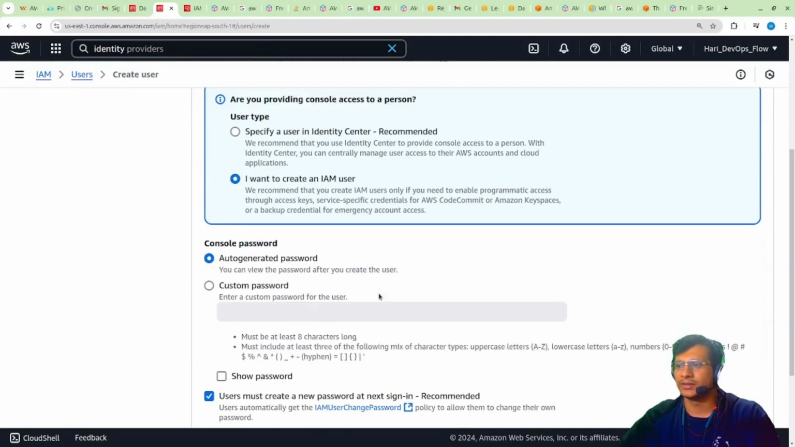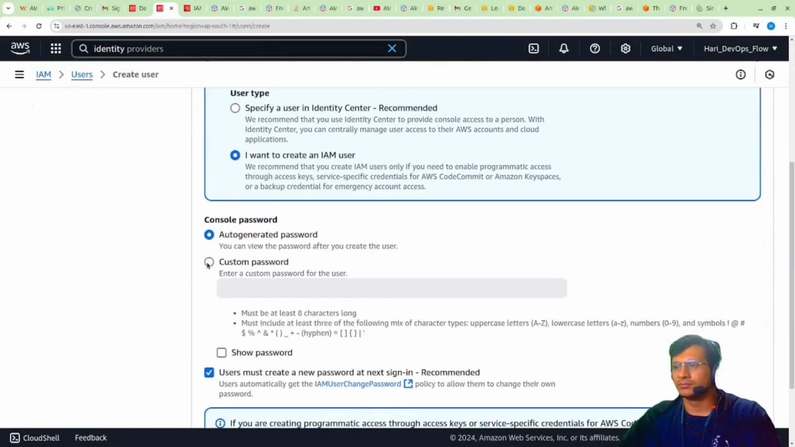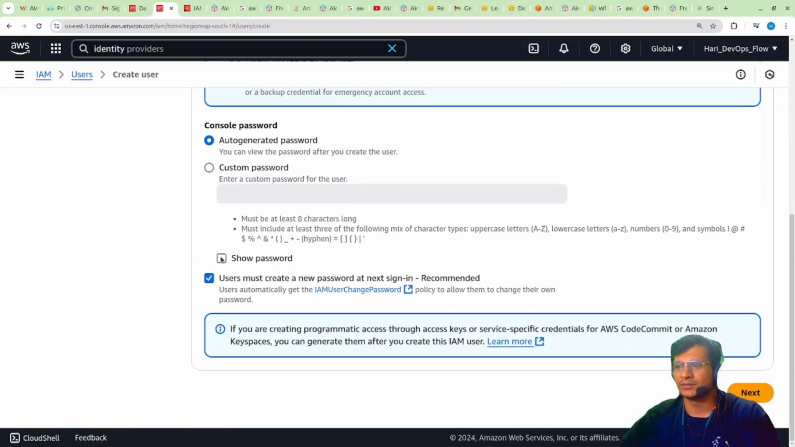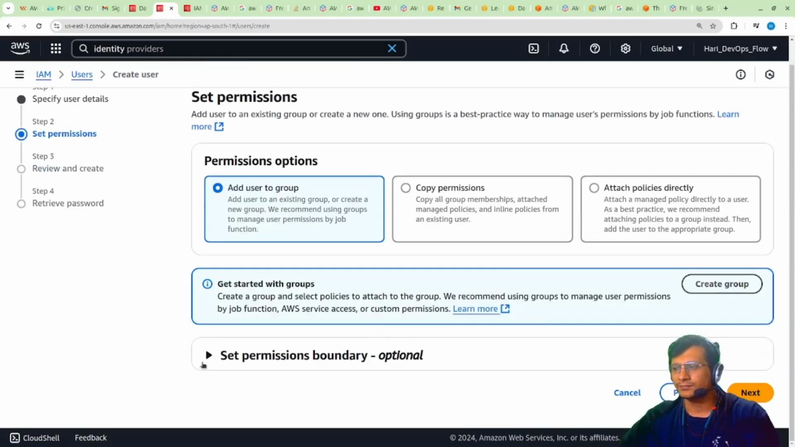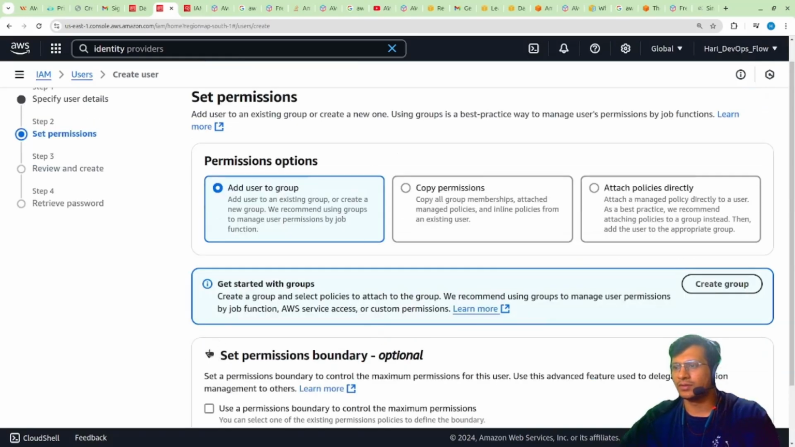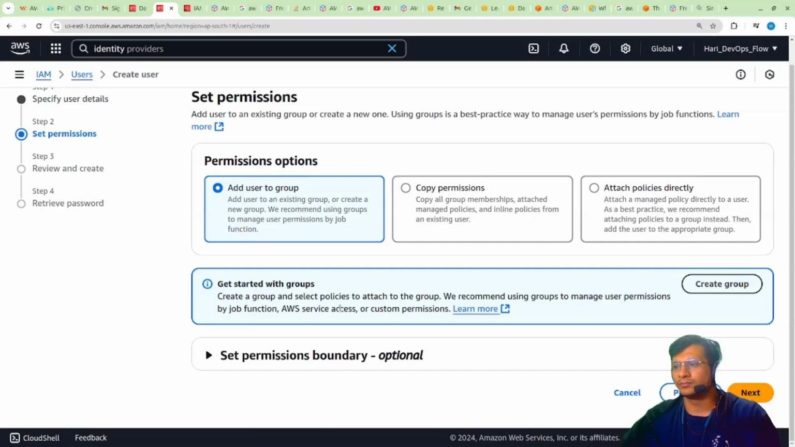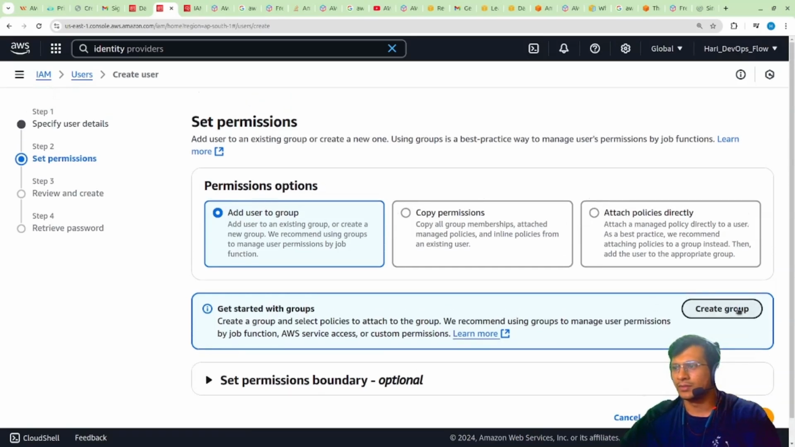So I'll just create this one. So what will they ask you? They create an auto-generated password, and next I can create a custom password as well, but right now set permission boundary. Okay, add to group. Right now no groups are available. Okay, but I can create one group.